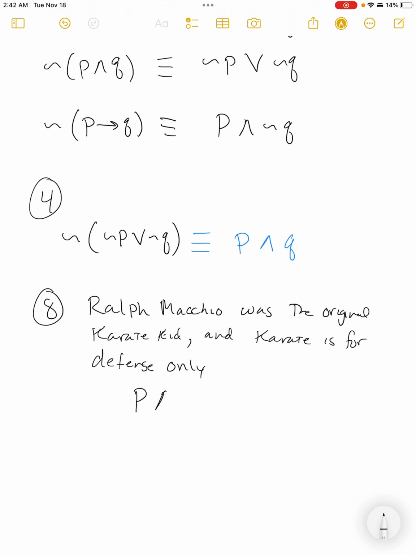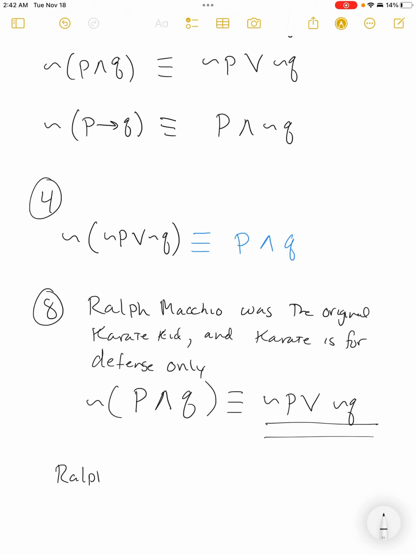Okay, so what do we have here? We have Ralph Macchio was the original Karate Kid, and the Karate Kid is for defense only. They're asking us to negate that, and we know from De Morgan's laws that that's equivalent to the negation of P, the negation of Q, but with an or in between, right? It's the one right at the top of the screen. So I'm just rewriting De Morgan's law, but now I have to put this piece in words.